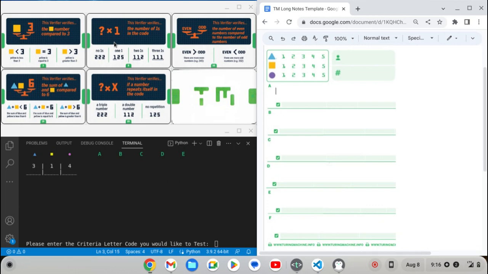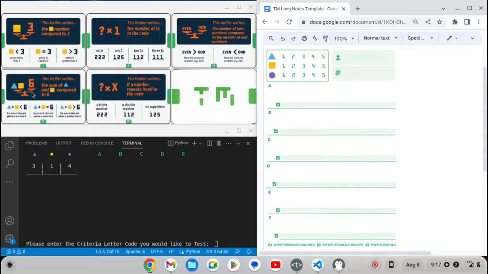Criteria card B looks at the 3-digit solution, and the Turing machine will let us know how many of those digits are 1. Are there no ones? Is there a single one? Perhaps 2? Maybe all 3 should be 1. Criteria card C will again look at the 3-digit solution, but this time it'll let us know a little bit about the ratio of even to odds. So should there be more even than odds, or should there be less even than odds?